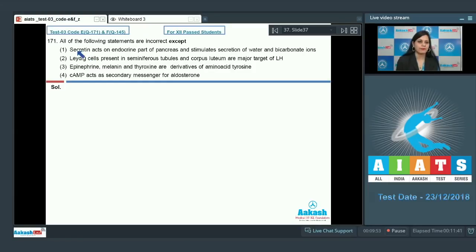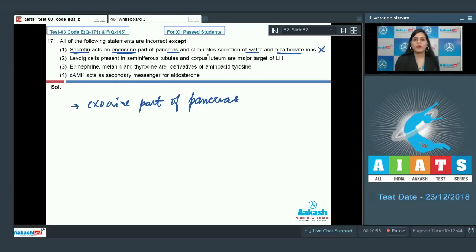Question number 171. All of the following statements are incorrect except... The very first statement given is secretin acts on endocrine part of pancreas and stimulates secretion of water and bicarbonate ions. And this is an incorrect statement, so cannot be a correct answer to our question, because secretin acts on the exocrine part of pancreas and will stimulate the secretion of water and bicarbonate ions.